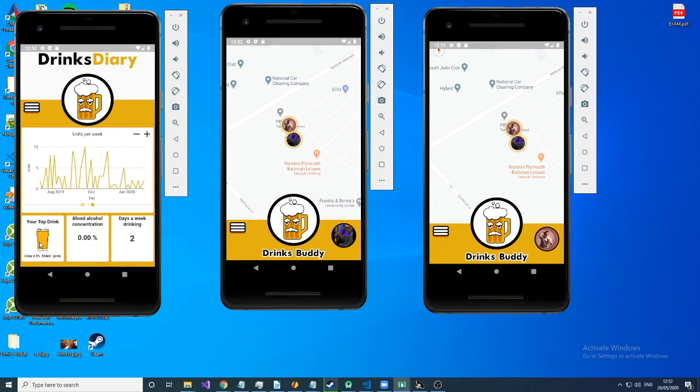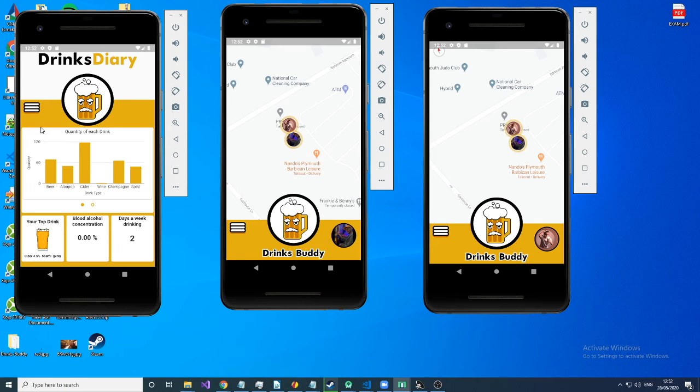And at the bottom, we've got 3 separate cards. One for just the current most popular drink, which we can see coincides with our graph side at top. Current blood alcohol concentration. This is currently what the user has in their system from drinking, and then also an average of days a week drinking.